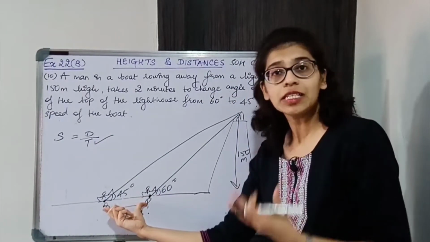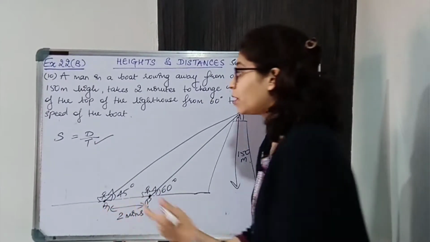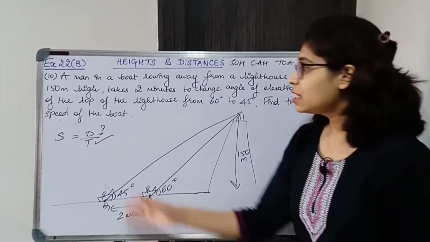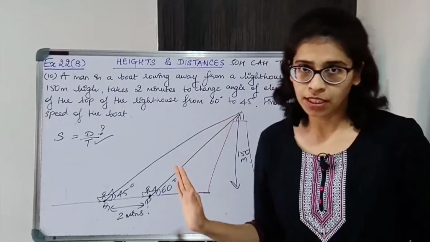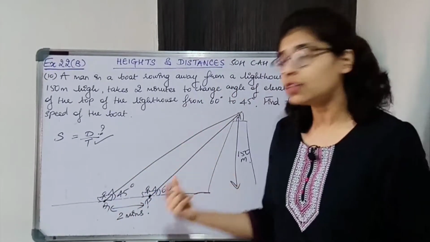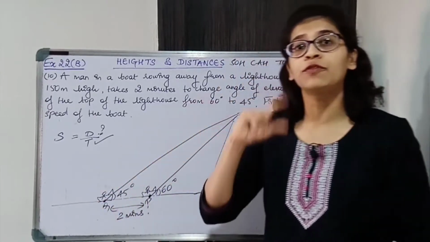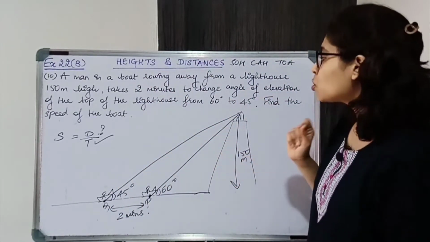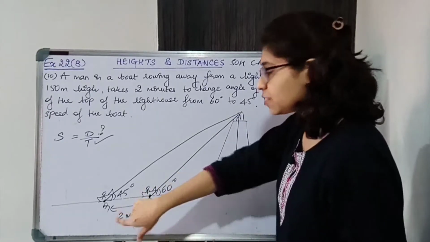Do we know? No. So if we find the distance, then it's easy to find the speed of the boat. So we know the time from here to here. We don't know the distance from P to Q. So we have to find the distance from P to Q.